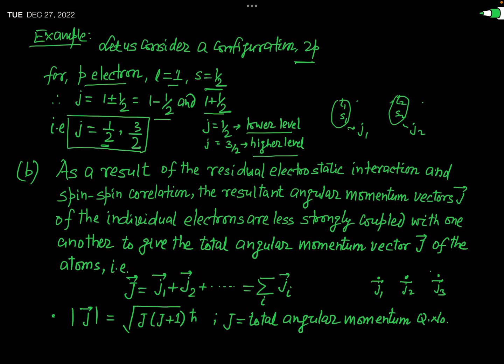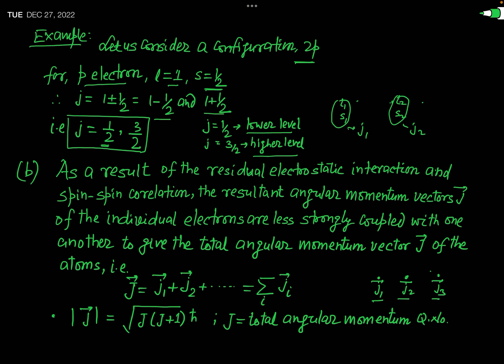Those are the residual electrostatic interaction and the spin-spin correlation. And due to these two interactions, the angular momenta of the individual electrons, that is J1, J2, J3 and so on, are added together. They are coupled, and they are coupled less strongly with respect to the spin-orbit interaction.